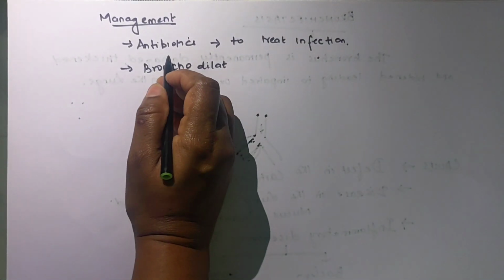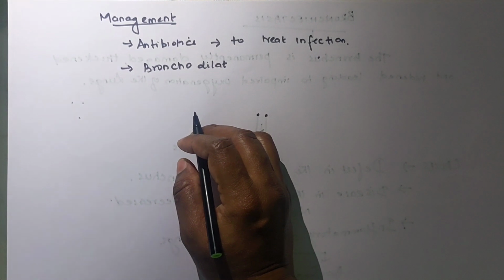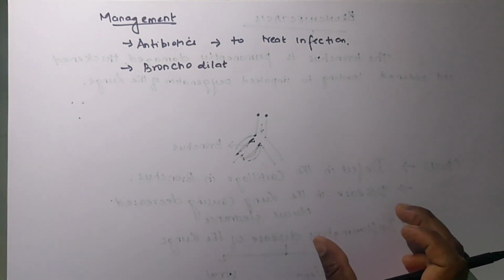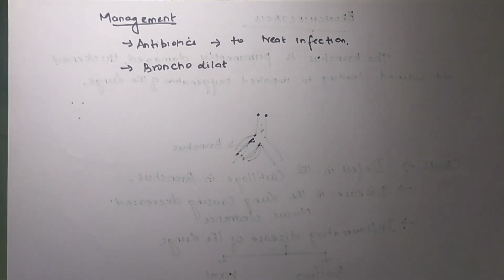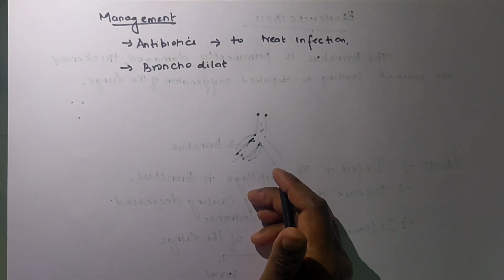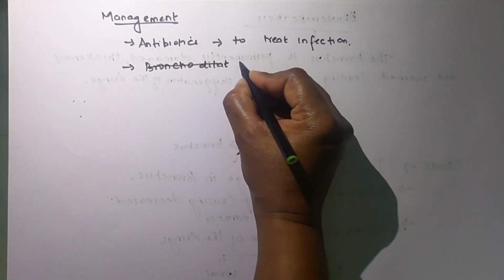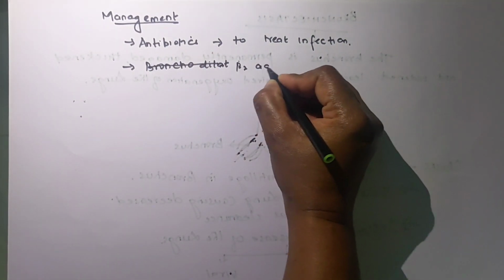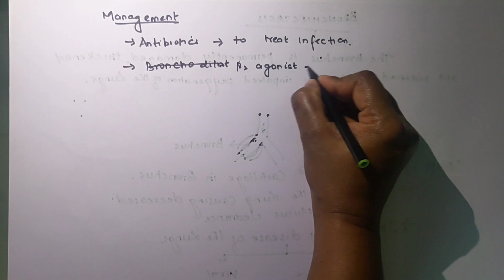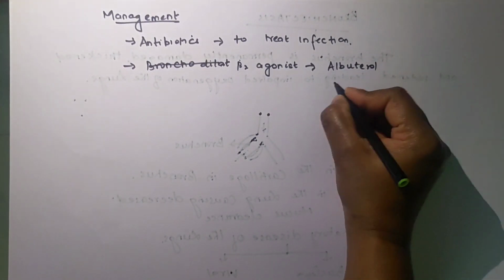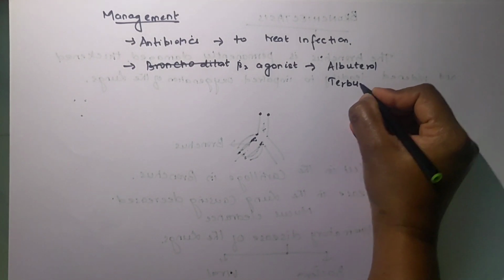Coming to management, first we have to give antibiotics. According to the sputum culture and sensitivity result, you will find which bacteria is causing the infection, so you have to give the sensitive antibiotic accordingly. Then you can give some beta agonists to treat dyspnea, drugs like albuterol and terbutaline.